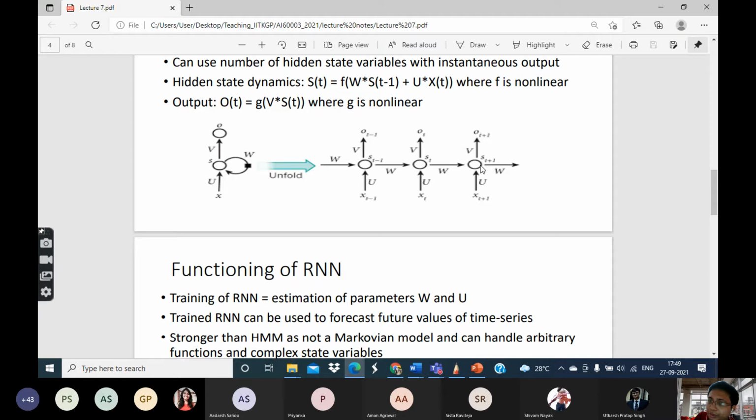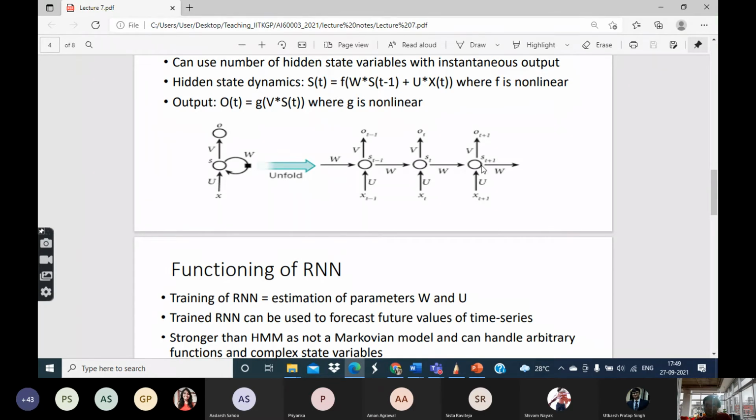Suppose you do the multiplication, then you will have to pass on the gradients to the previous time step. For that, again, you will have to do another round of multiplication, then again pass on the gradients to the one before, another round of multiplication, and so on. So you have to do a large number of multiplications. Basically what you are doing is applying the chain rule of differentiation.